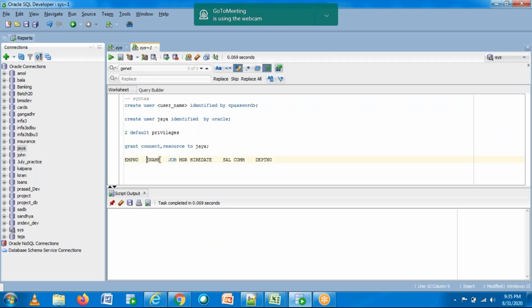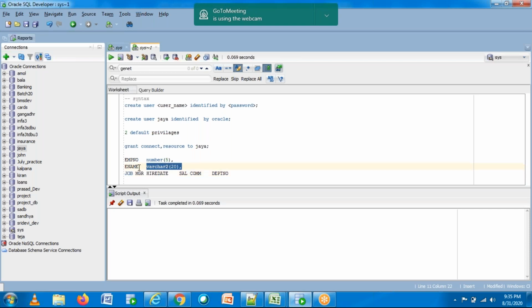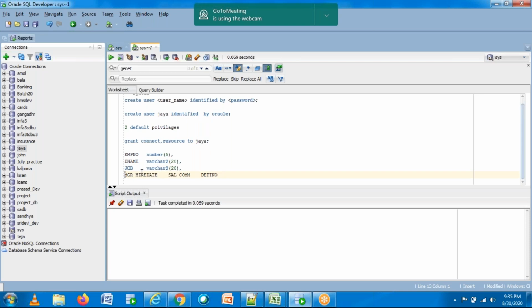This employee number will store numeric information, so I'm giving number, let's say of 5. The employee name will store character information. Similarly, job will also store character information. Manager is numeric.